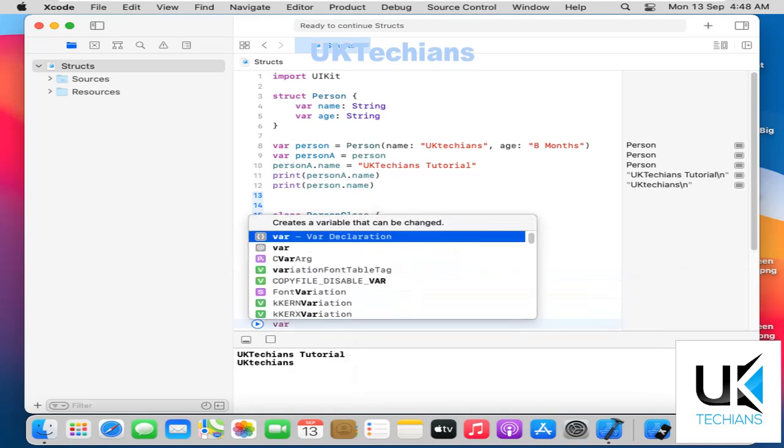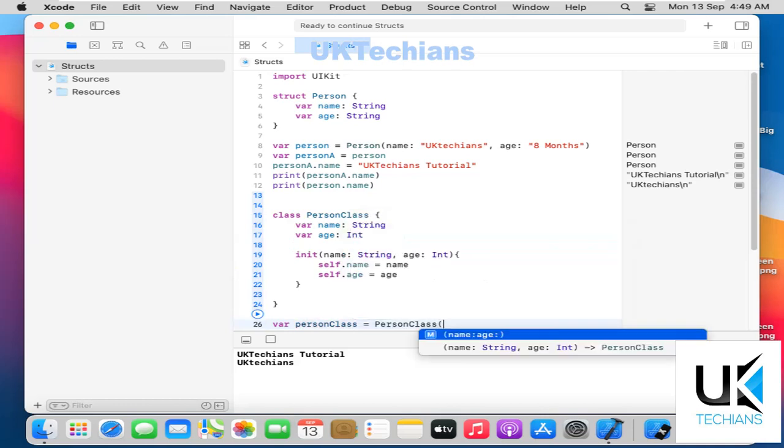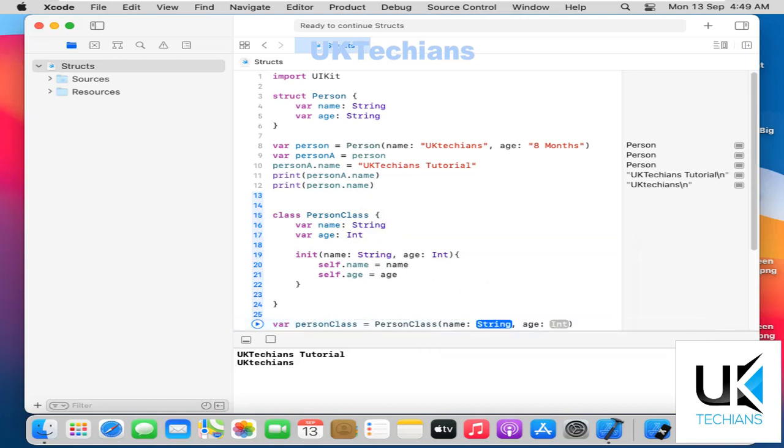The first one is person class equals PersonClass, and here I want to define the name equals UK Textions and age equals.